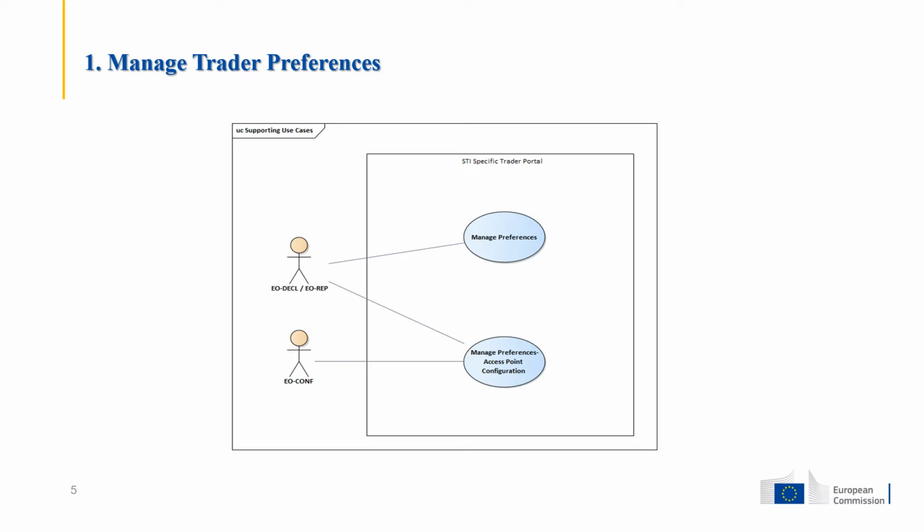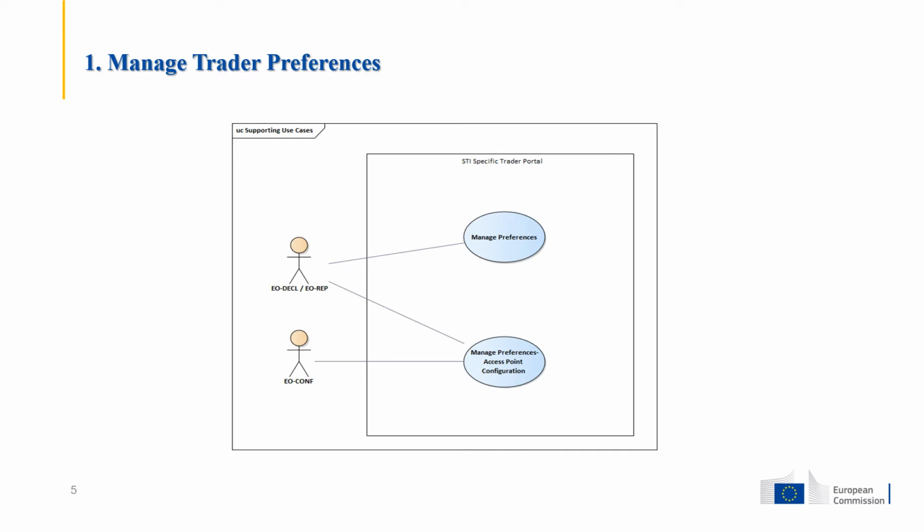The first option is the EO declarant or representative acting also as a sender, where the economic operators who have developed their own system to exchange ICS2 messages have to choose this option. The second option is EO declarant representative not acting as a sender, where the EOs that are using IT service provider services have to choose this option, and the third option is just acting as a sender, where the IT service providers should use this option.